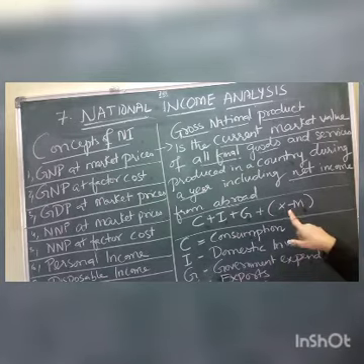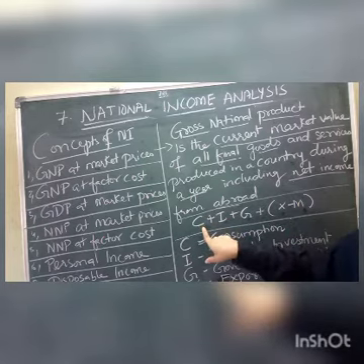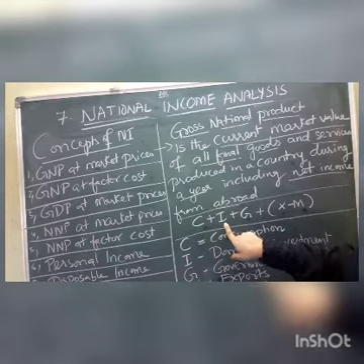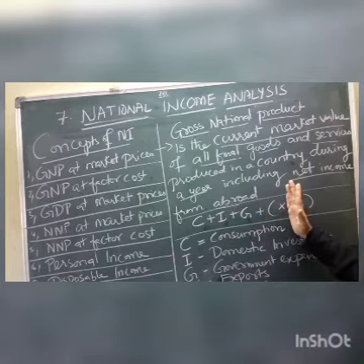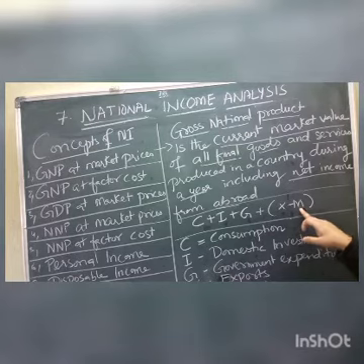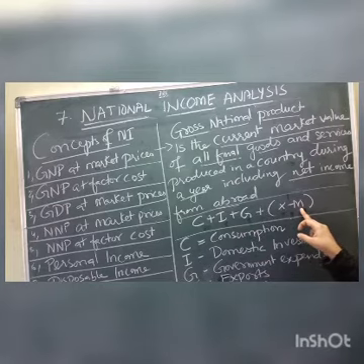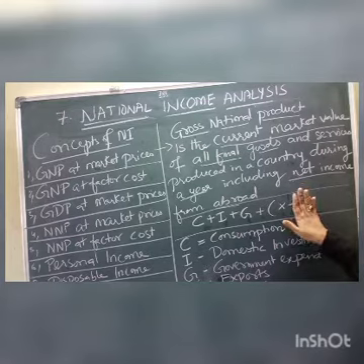Okay. So what are we doing, children? We are adding consumption plus investment plus government expenditure plus exports. Only we are adding. We are not counting imports. Imports means we have to pay from our pocket, no, children. Whatever we get from other countries of the world, to those countries we have to pay. So we are not including imports.